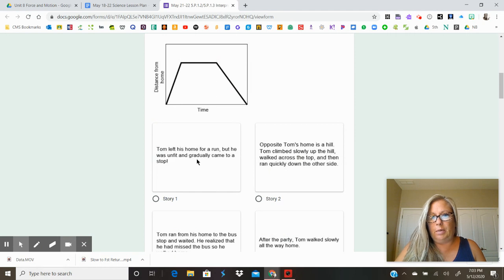This one doesn't say anything about him coming back. It just says he stopped, right? So like this would be okay right here, but it said gradually stopped, so that would be kind of curvy if he gradually stopped. All right, opposite Tom's home is a hill. Oh, wait a minute. Am I just trying to confuse you? Are these graphs about going up a hill? Ever? Do I need to read any more? Now say no, because if they're asking you if he's going up a hill, it says Tom climbed slowly up the hill and then walked across the top and then down the hill. That's literally not what this graph is about. It's about distance and time.